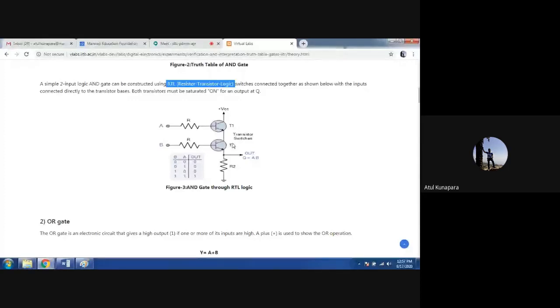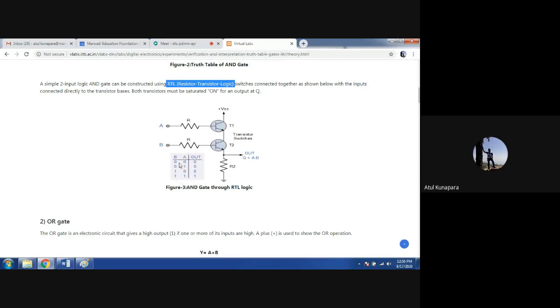So now here you can see we are realizing our AND logic gate. To realize the AND logic gate, we have two inputs A and B, and one output. Here we have taken Q from this resistor R2. Now let's verify our output with the truth table.